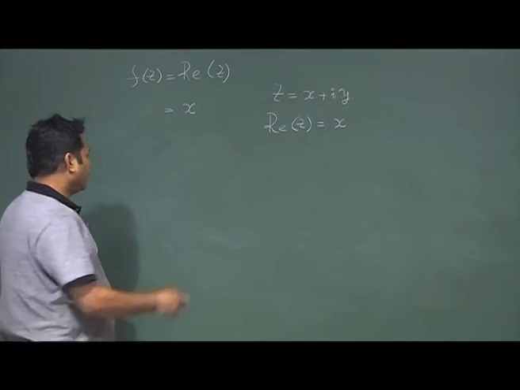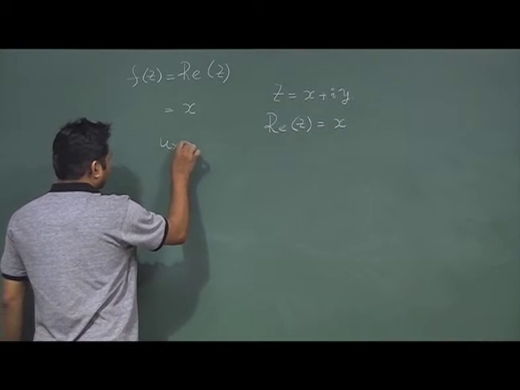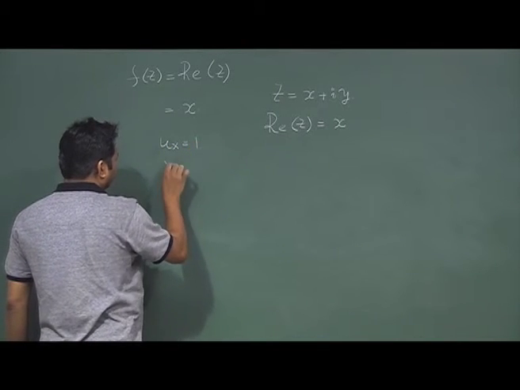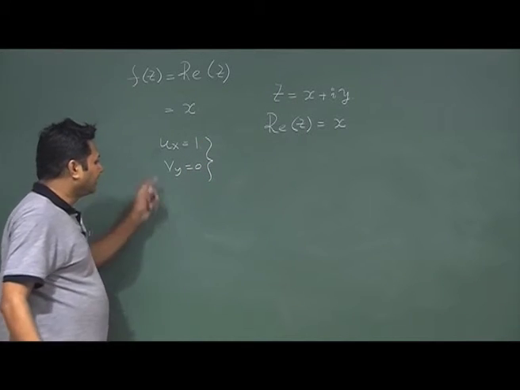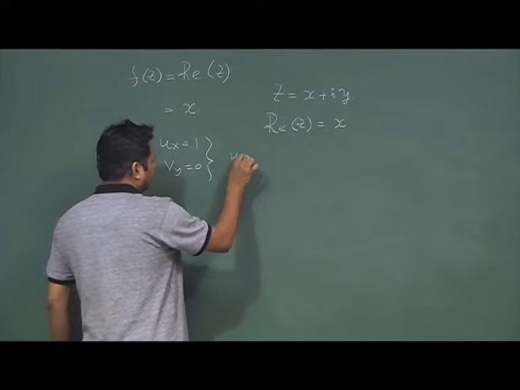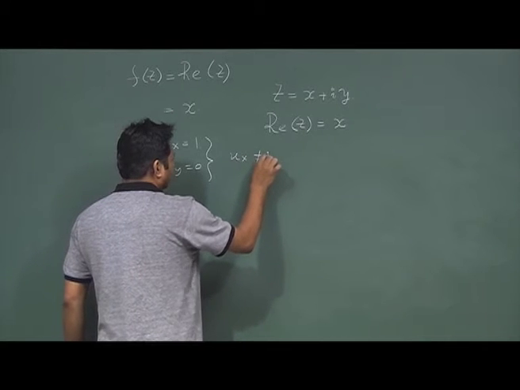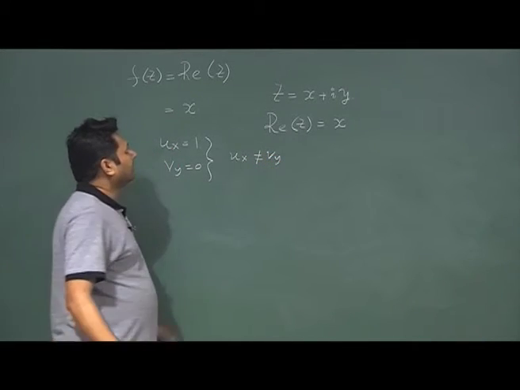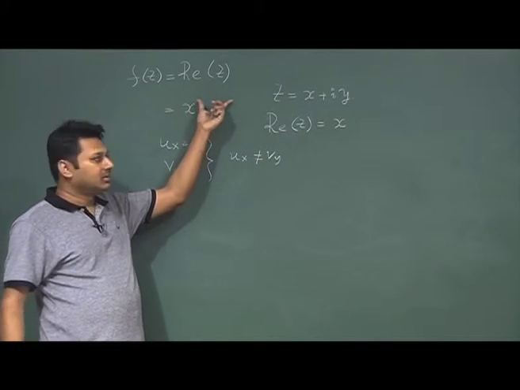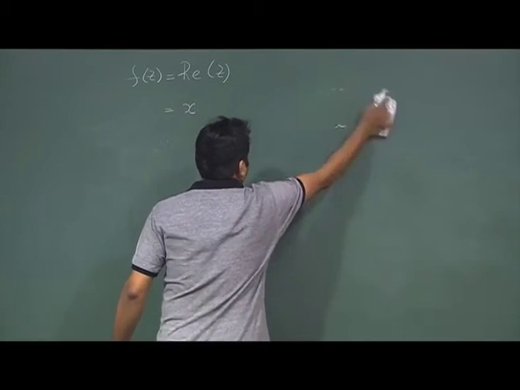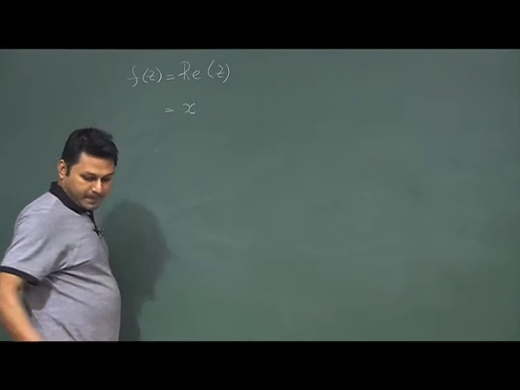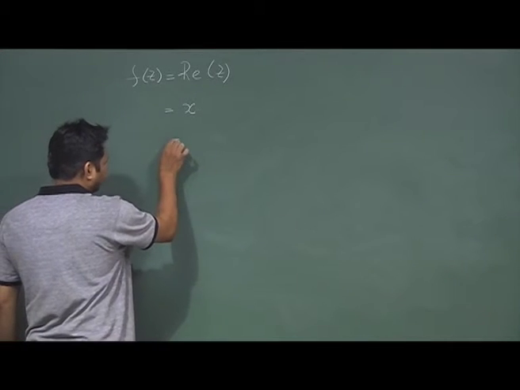So, readily you will find that ux will be 1, but vy is 0, it is not matching. So, ux is not equal to vy. So, obviously, this is not an analytic function.